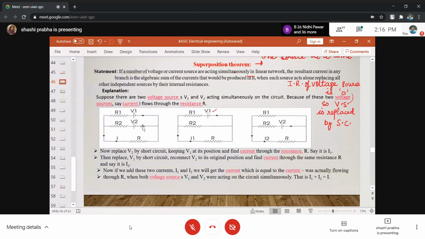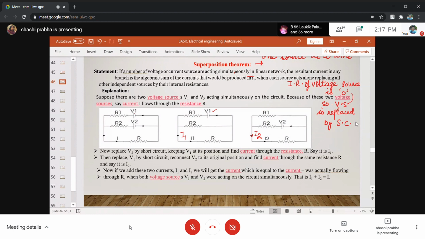If you want to replace a voltage source, replace it with a short circuit, and if you want to replace a current source, replace it with an open circuit. Now consider V1 and replace V2 by a short circuit, keeping V1 in position, and find the current through the resistance. Okay, you find this current. When we consider V1, let us say this current is I1. When we consider V2, say this current is I2. This is the partial response by V1 and this is the partial response by V2.